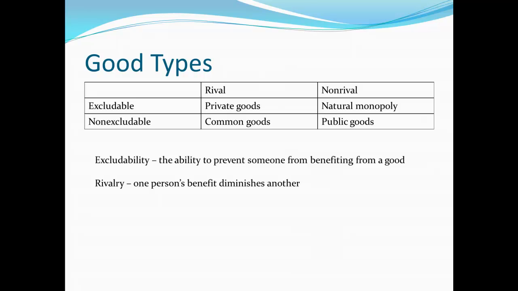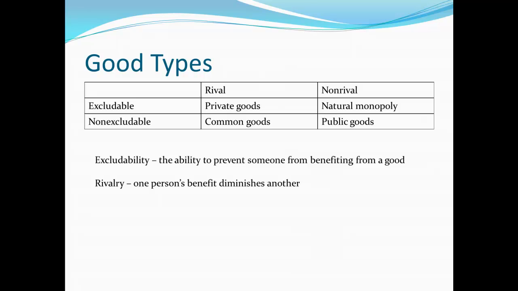Now, there are some goods that we would call a natural monopoly type of good. That's if it's excludable and also non-rival. It's excludable, so it means that I can force somebody to pay to benefit from the thing. But because it's non-rival, it means producing a very small quantity of it can actually serve a very large number of people. Here we have in mind things like cable signals. It is possible for a cable company to say, no, we're not going to send you any signal to my house because I've not paid them. At the same time, it's not that difficult for them to send exactly the same signal to multiple houses. And so it is non-rival in that one person's benefit doesn't have to diminish another's, while it is also excludable. So natural monopolies will tend to result in that case.